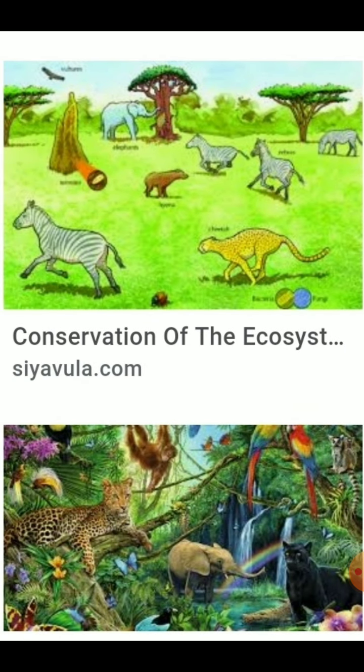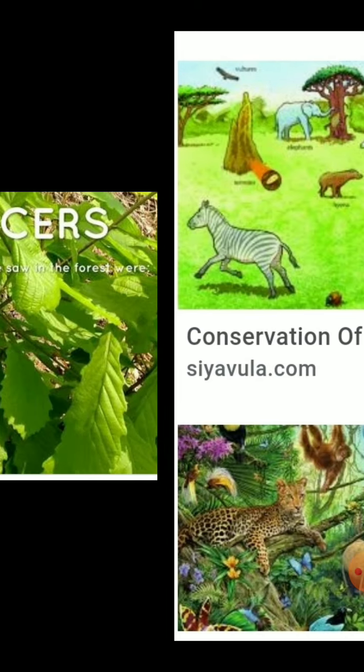These producers, consumers, decomposers interact with the non-living component of the ecosystem, that is clear in this picture. So that type of interaction is what this chapter, ecosystem, is about.